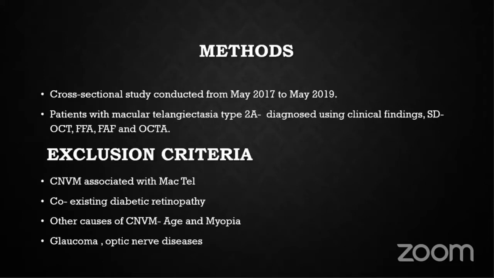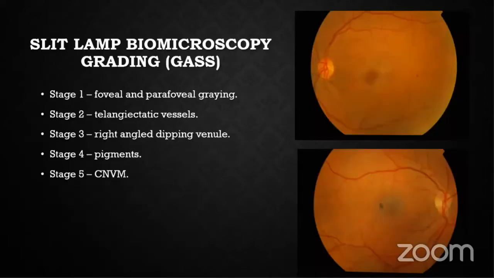So methods: it was a cross-sectional study conducted from May 2017 to May 2019. Patients were diagnosed using clinical findings, OCT, FFA, FAF, and OCTA. Patients who were excluded were proliferative type of MACTEL, any coexisting diabetic retinopathy, other causes of CNVM related to AMD or myopic, and patients with glaucoma and other optic nerve diseases.